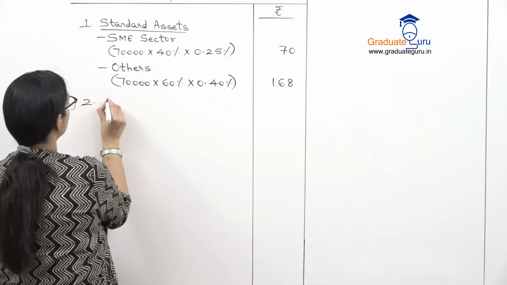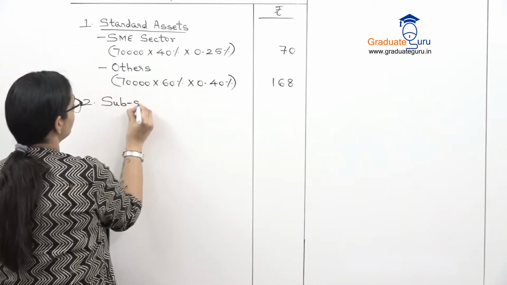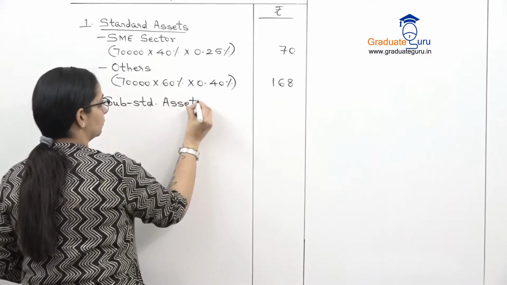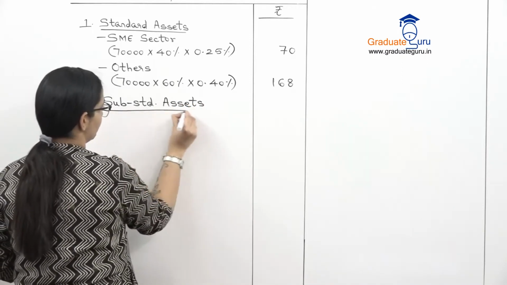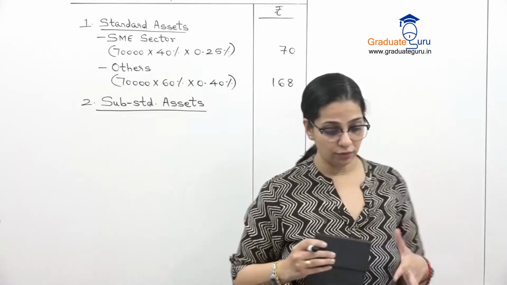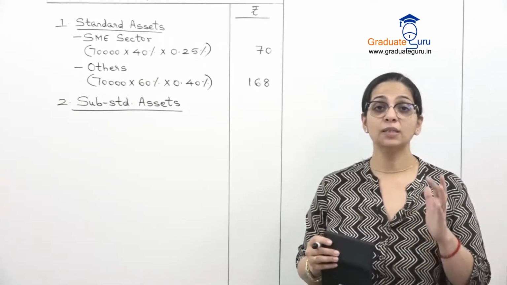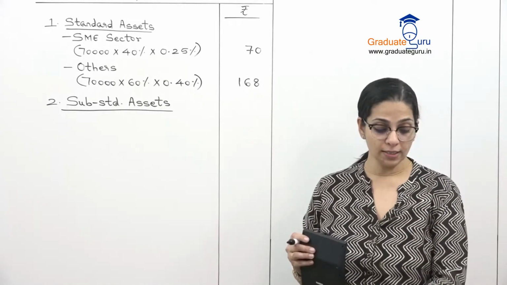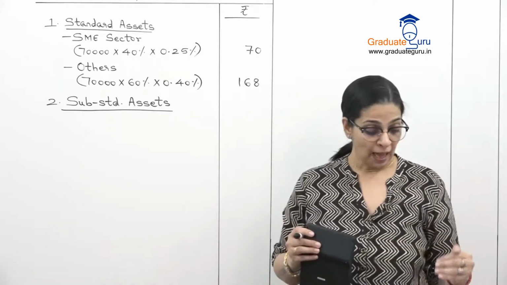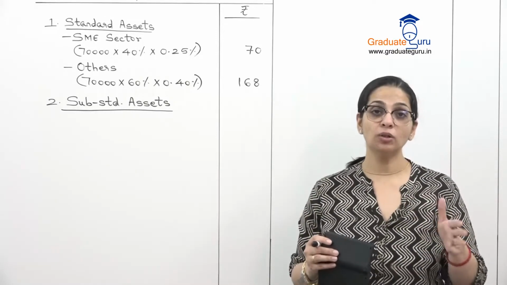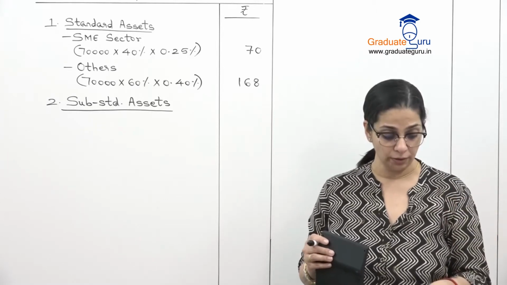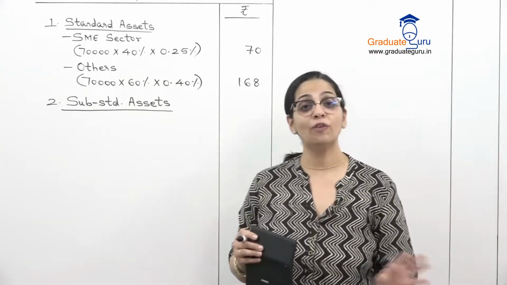Then next we go to substandard assets. For substandard assets, what is the information that they have given? They are fully unsecured. And if we go through our list of substandard assets, there we had different categories. If it is unsecured without any safeguard, where there is no DICGC cover or anything of that matter, then the rate is 25%.